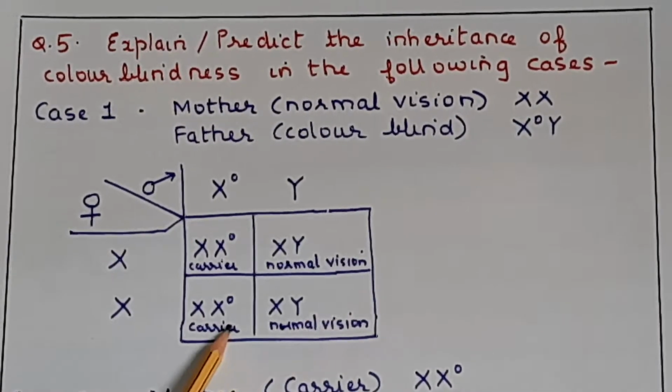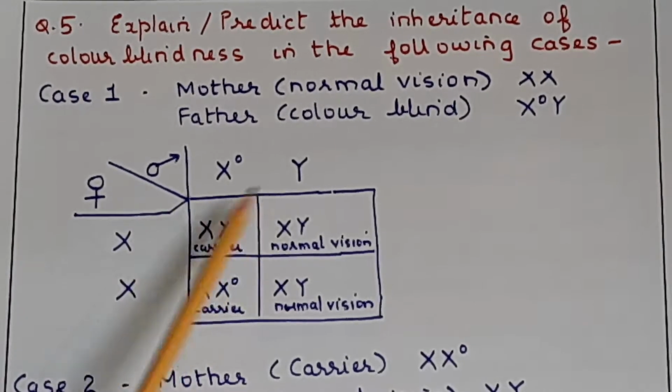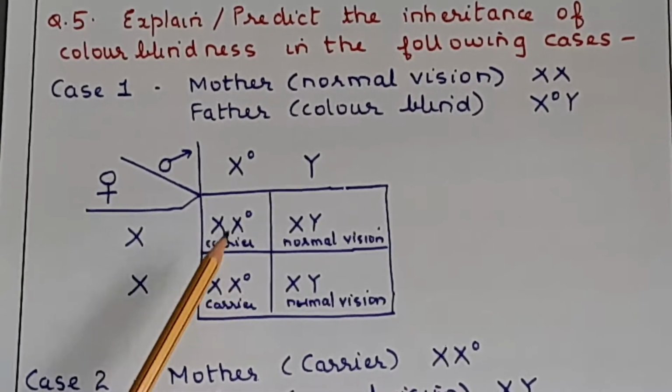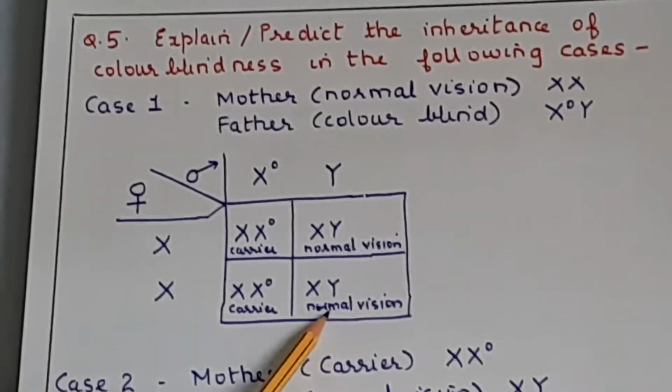Now this is your Punnett square. So X X dot, X X dot, XY and XY. So this X X dot is a female who will be a carrier. This is also a daughter who is a carrier. This is a son with normal vision, son with normal vision. So you are supposed to predict this color blindness.